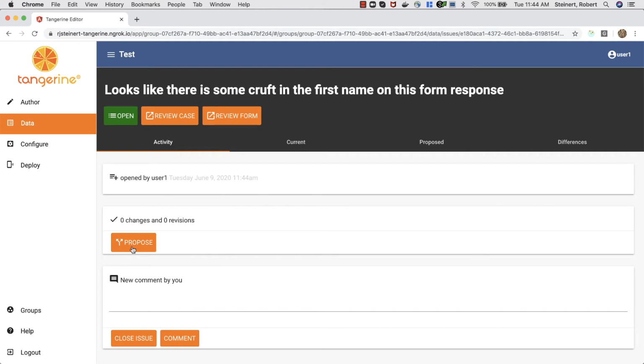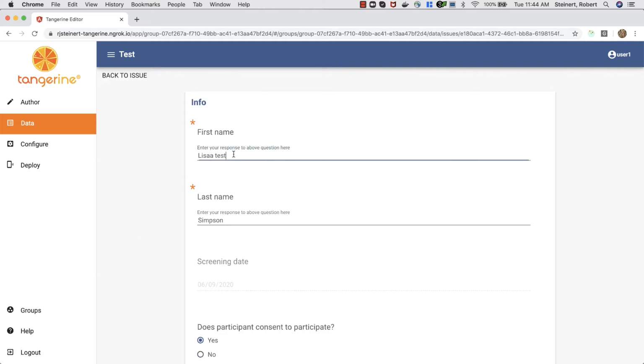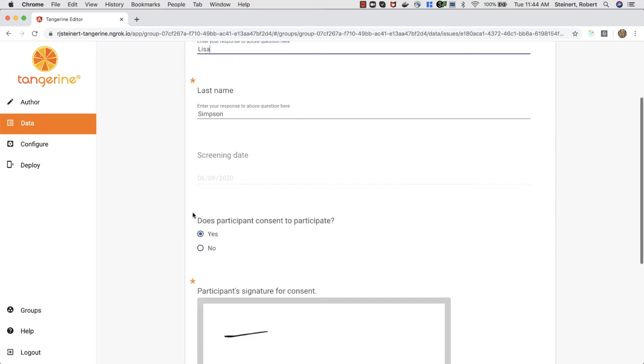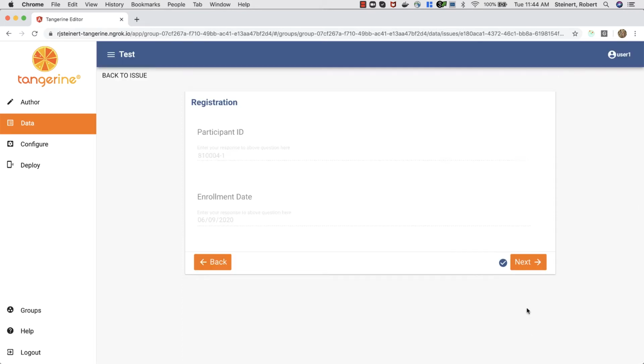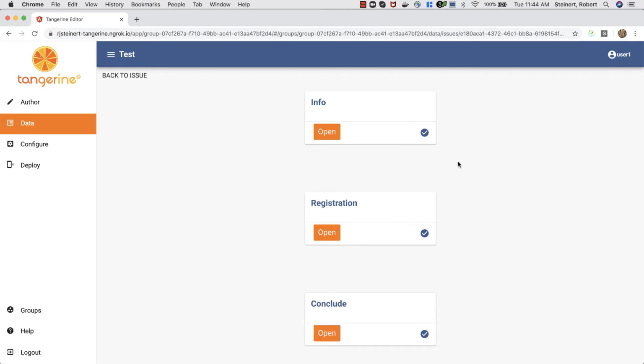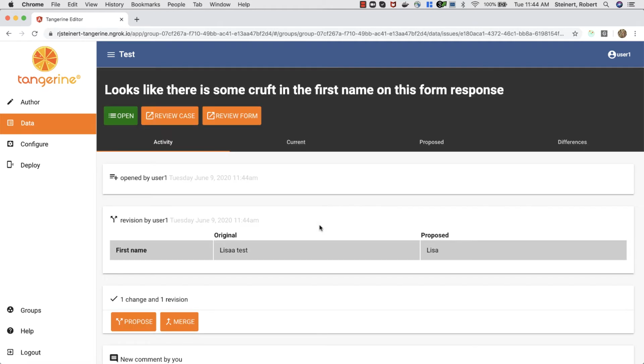And we're going to propose a change. That looks better, right? And go ahead and click next and submit the form in order to submit our proposal. So we're proposing change from Lisa Test to Lisa.